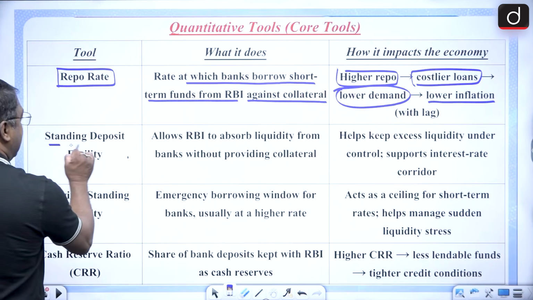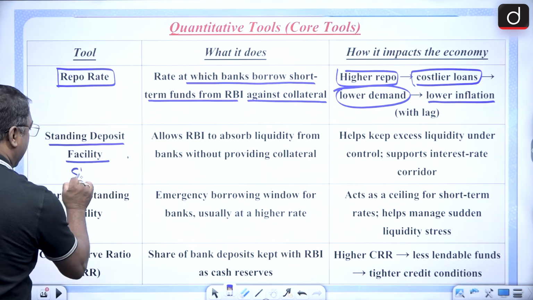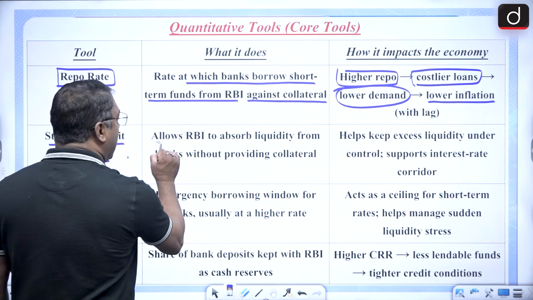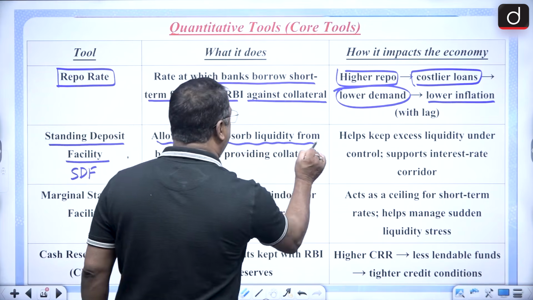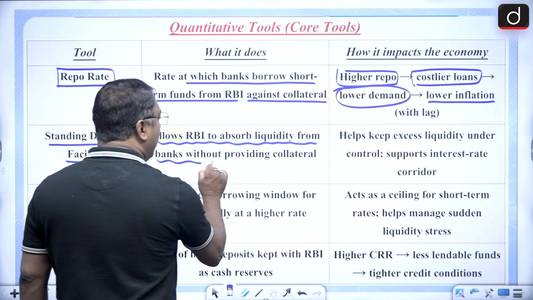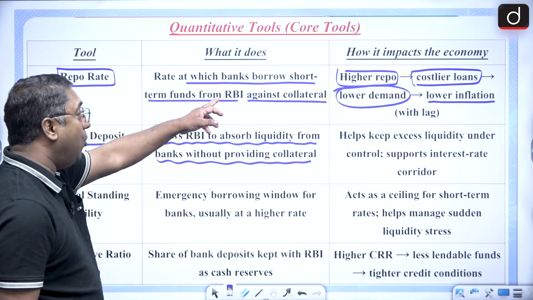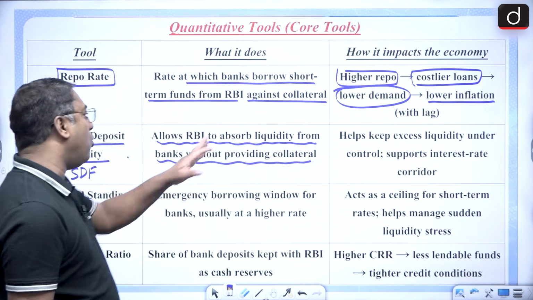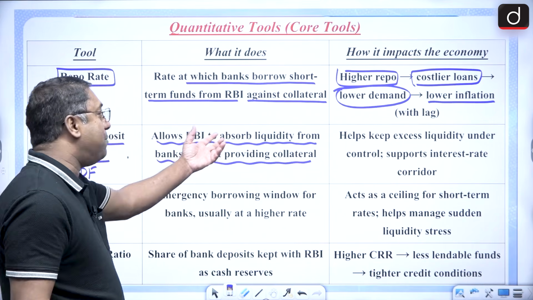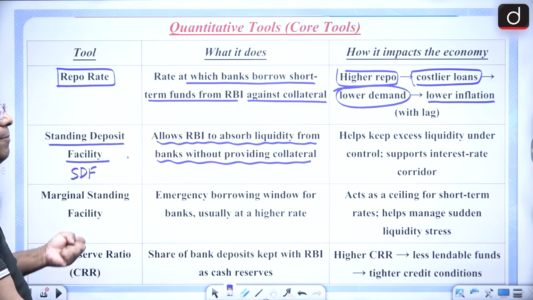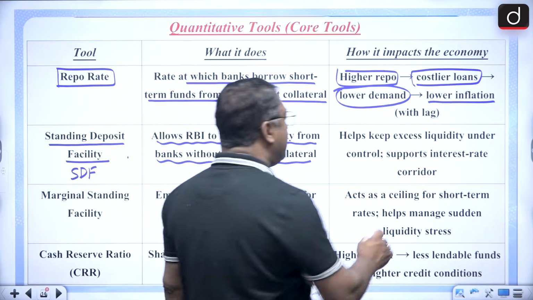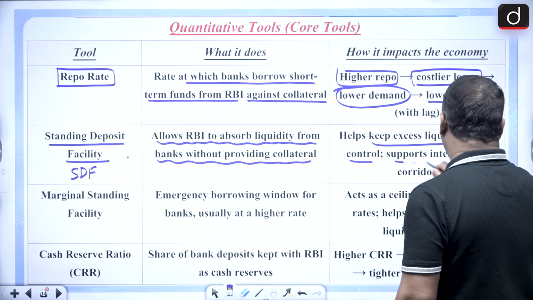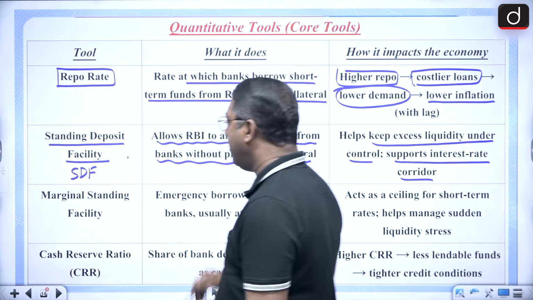Then comes the standing deposit facility, SDF. SDF is nothing else but it allows RBI to absorb liquidity from banks without providing collateral. Now, in repo, collateral is provided, but here without providing collateral, RBI can absorb liquidity from the banks. So this helps to keep excess liquidity under control and supports the interest rate corridor.